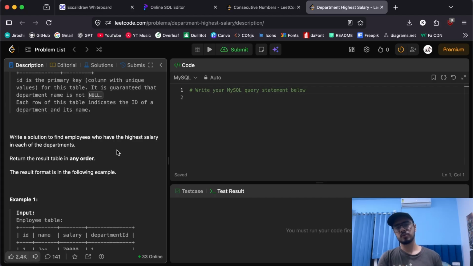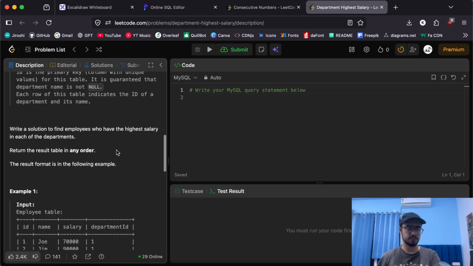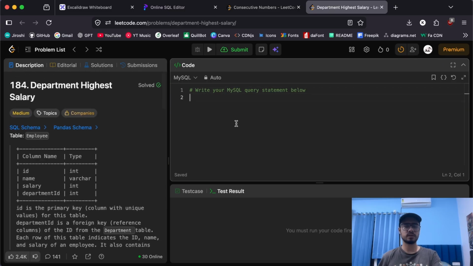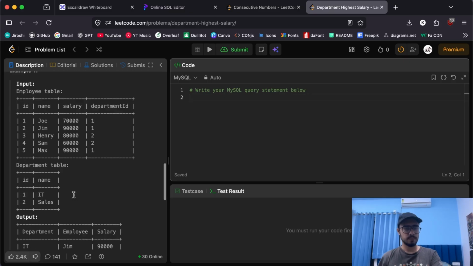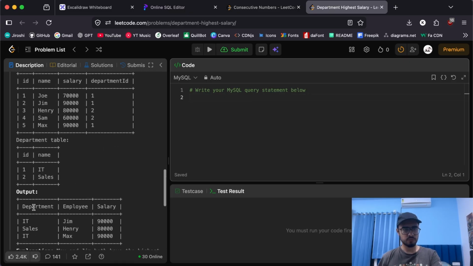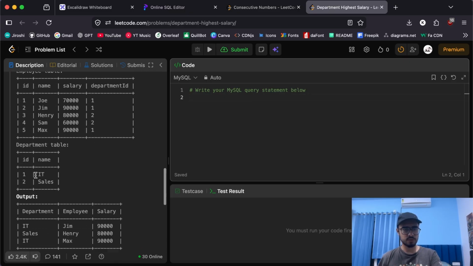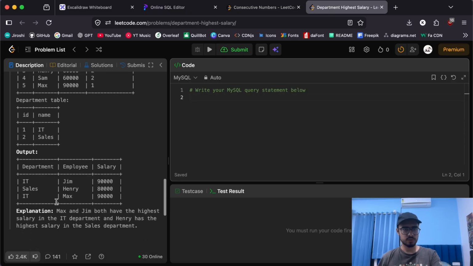Okay, it is similar to the group by problem we did earlier, where we would have grouped all these departments together and tried to find the highest salary. But here things are a little different, because right now we are dealing with window functions, right? So we are going to solve it using window functions only. You can see the input and output formats. We have the employee table as input, and the department table, and the output is in this format. Okay, so let's think about how we can go about solving this.